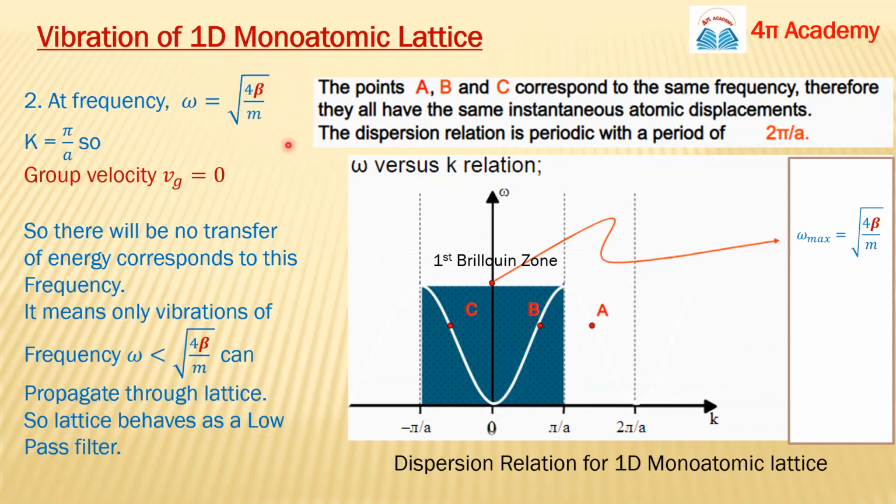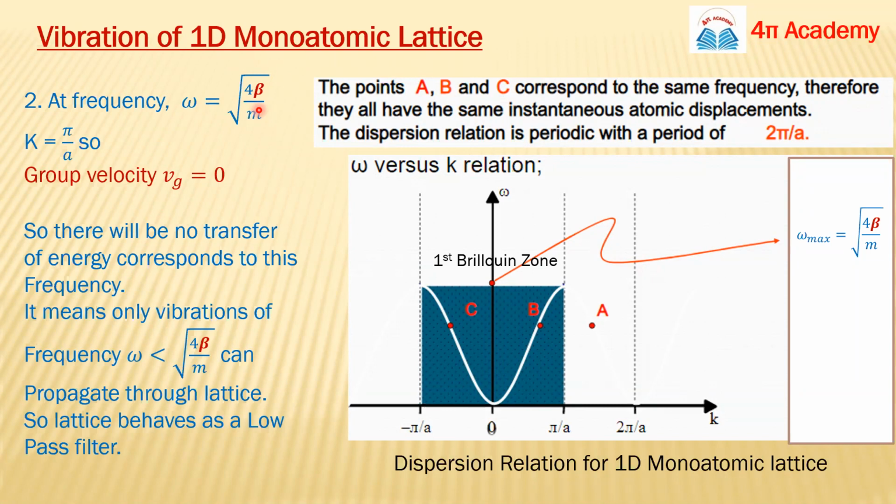You can calculate the phase velocity because that is omega upon k. But in this case, your group velocity Vg, d omega by dk, will be 0 because omega is constant here. So group velocity is 0 in this case. We can conclude that there will be no transfer of energy corresponding to this frequency, because your group velocity is 0 now, so there will be no motion, no transfer of energy for this particular frequency.